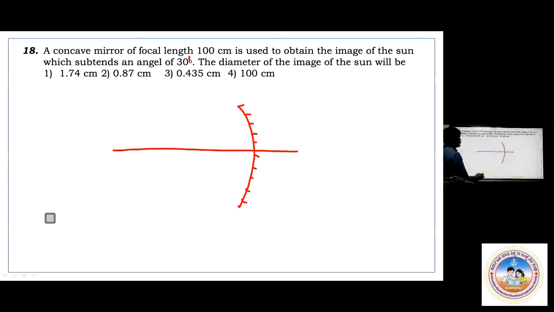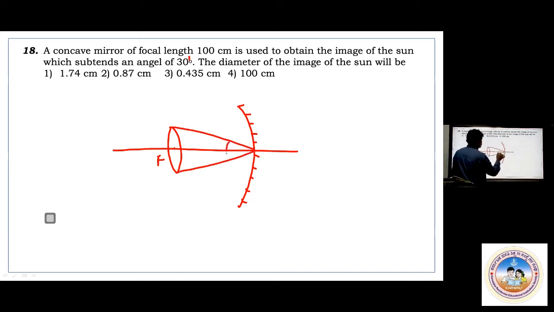The sun is at infinity. So this is the focus, let me say. You'll get the image here only. The image of the sun appears like this. The angle subtended is theta. It is like S equals R theta. Because it is a very small image, this distance and this distance are one and the same, and it is falling perpendicular to its plane. So this distance is nothing but S.